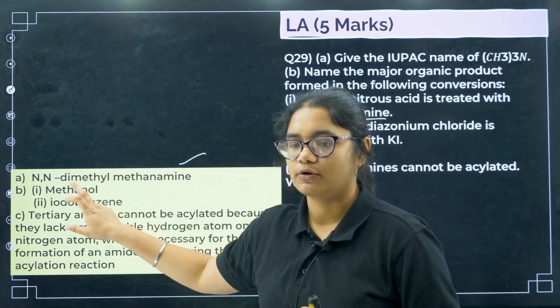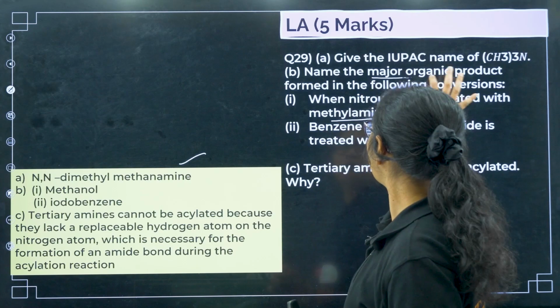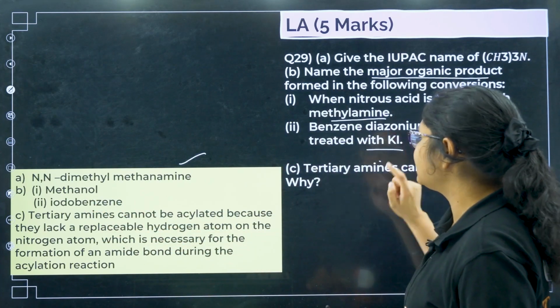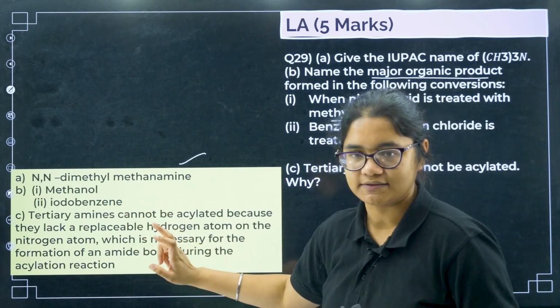When nitrous acid is treated with methyl amine, you will get alcohols, right? You will get methanol. You have to write the major organic product here. So that is your methanol. Next, benzene diazonium chloride is treated with KI. You will get iodobenzene. Okay.